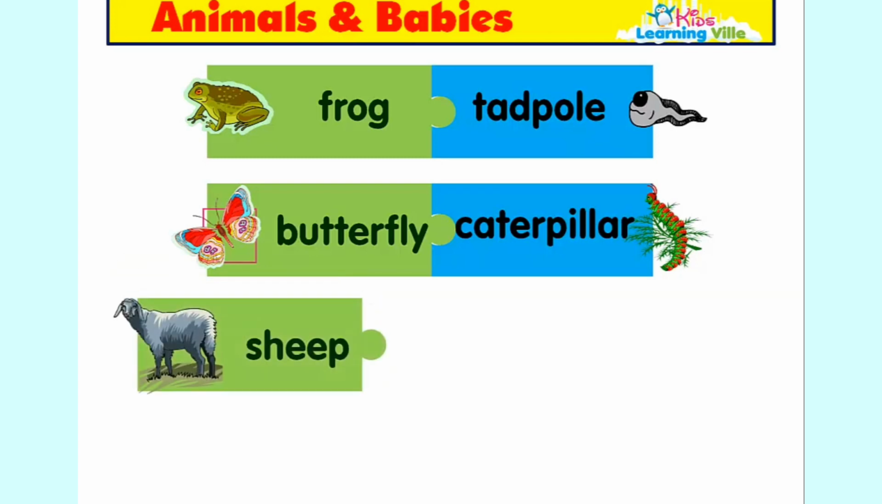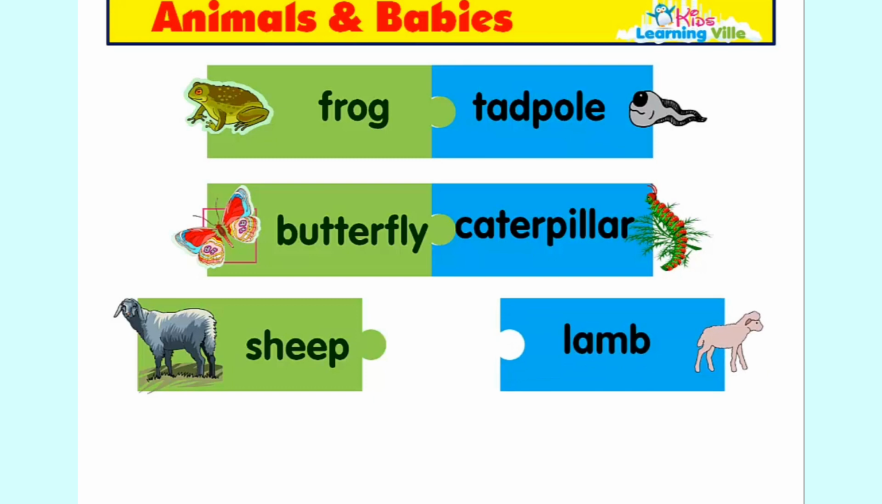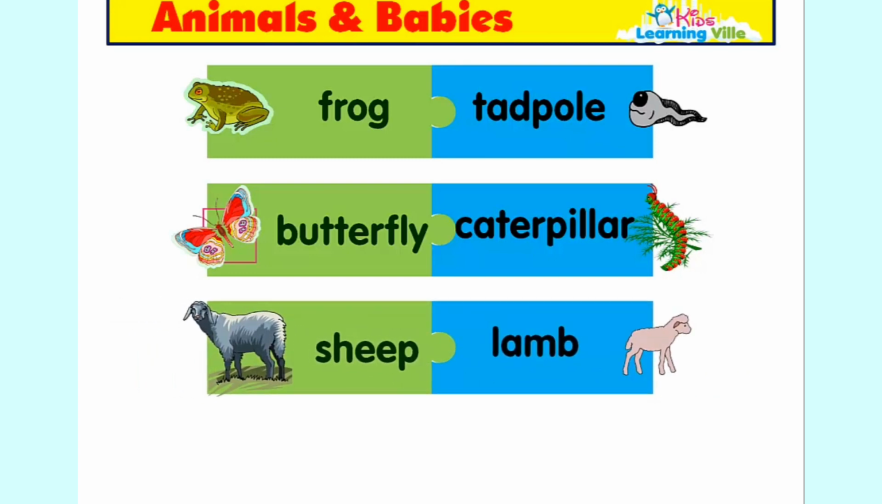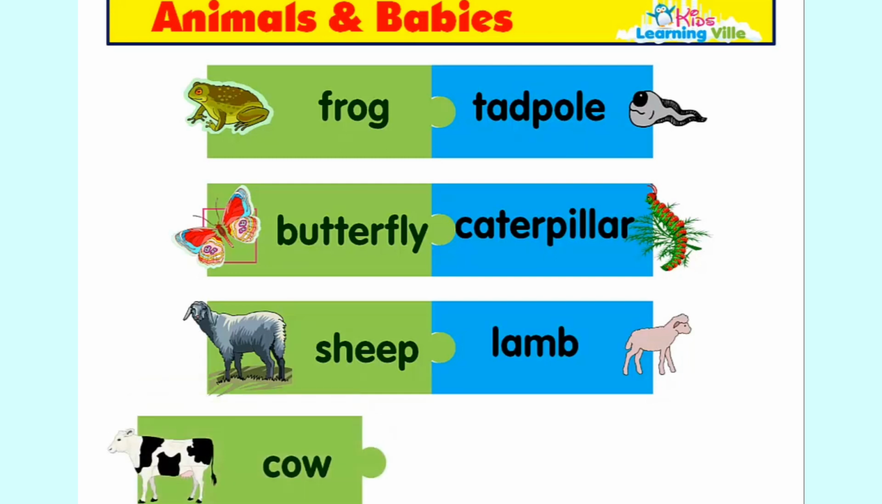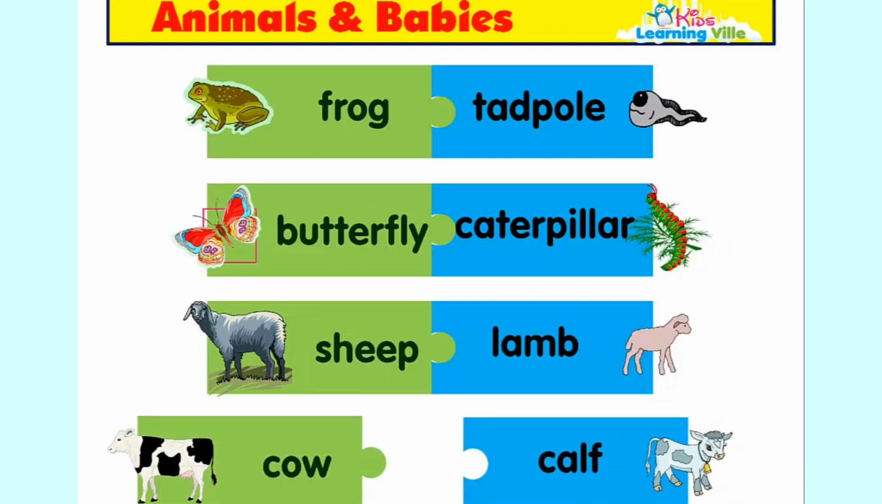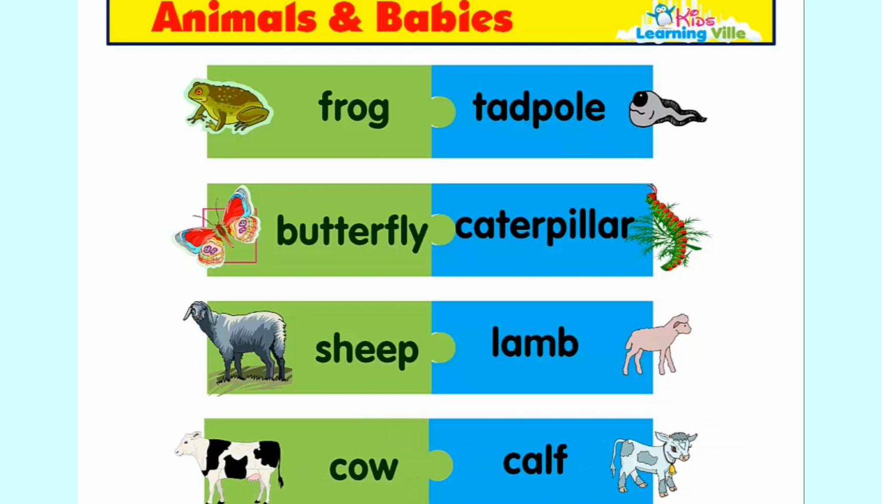Sheep, lamb. The baby of a sheep is a lamb. Cow, calf. The baby of a cow is a calf.